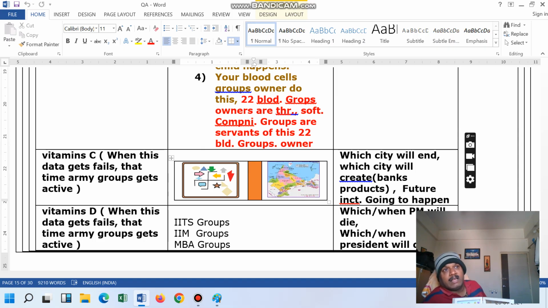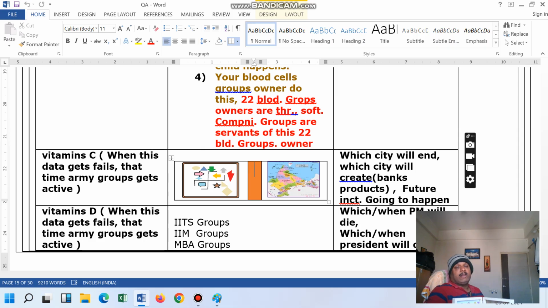So, assume that there are 22 blood groups data. One of the persons told that there are 22 blood groups data, who are doing the process. They told that this is how it is mapping. So the government allocates the money to a particular blood group.